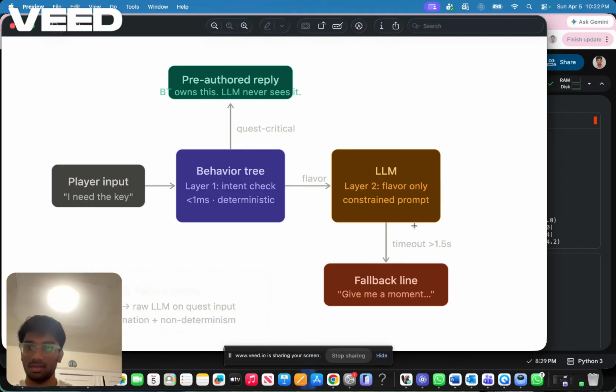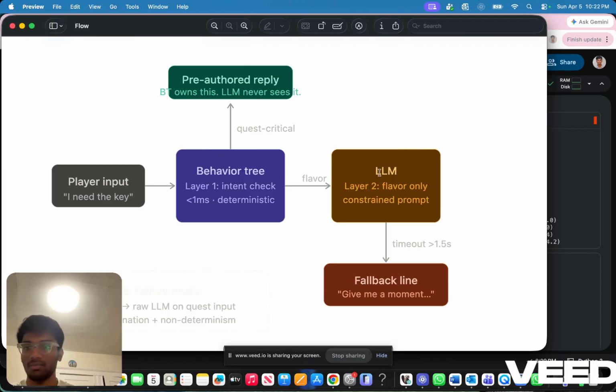My claim is this: a developer will understand LLM-driven NPC dialogue well enough to decide when to use it versus the behavior tree, without shipping a game that freezes on NPC responses or breaks narrative consistency. Here's the pipeline I'm arguing for.